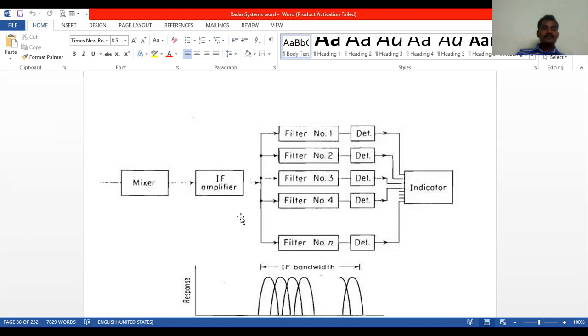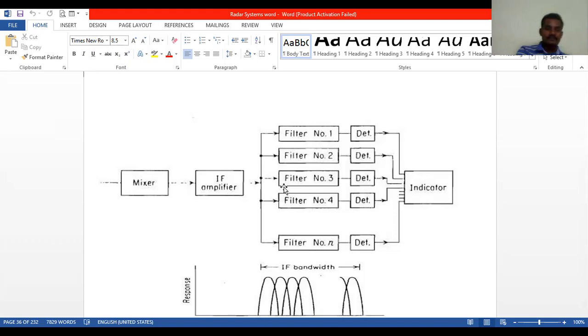A bank of narrowband filters, as seen in this figure, spaced through the frequency range, permits a measurement of frequency and improves the signal to noise ratio, the S by N ratio.